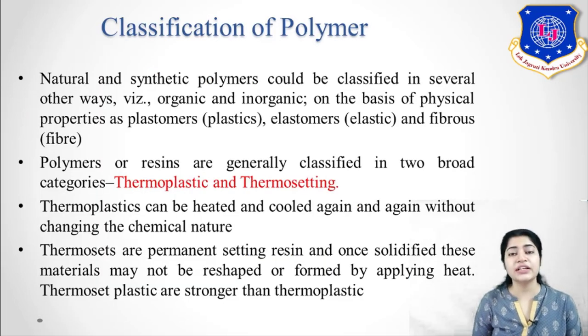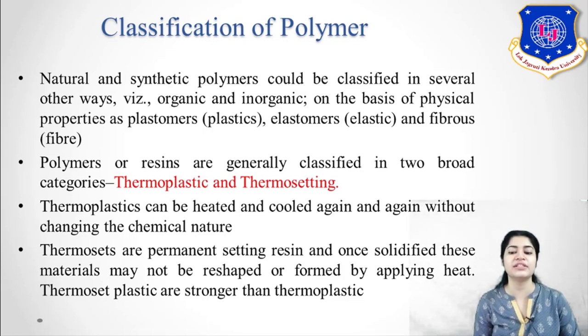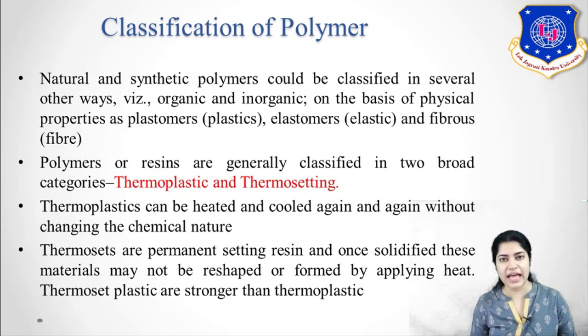Now, the classification of polymers. See, polymers are classified in many ways. First of all, natural and synthetic polymers. They are also classified as organic and inorganic, or on the basis of physical properties. So based on physical properties, what do you have? First of all, you have plastomers, that are plastics. Then elastomers, which have elasticity in them. And then the fiber. These are the major categories of your polymer classification based on physical properties.